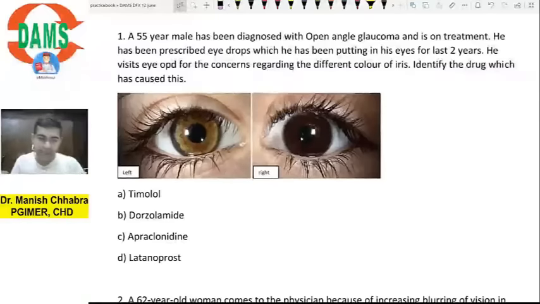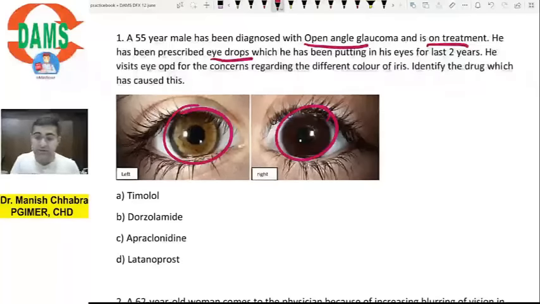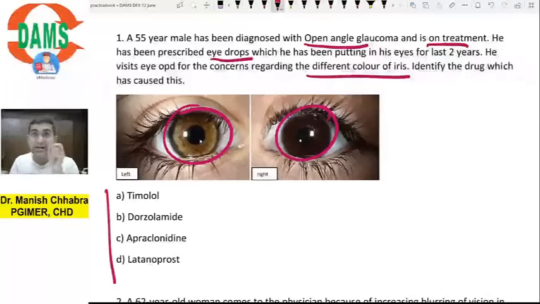Let's start. A 55-year-old male has been diagnosed with open angle glaucoma and is on treatment. He has been prescribed eye drops, and the side effect is a difference in the color of the iris. Out of these 4 drugs, which drug can cause this, where the iris appears more pigmented? Which drug leads to hyperpigmentation of the iris? Yes, the answer is prostaglandin analog. So the answer is D, which is latanoprost.